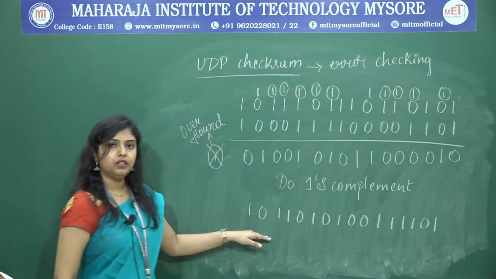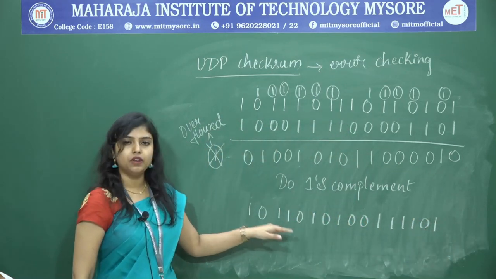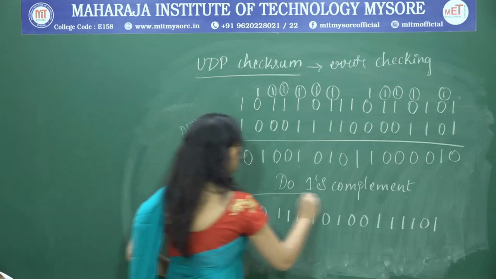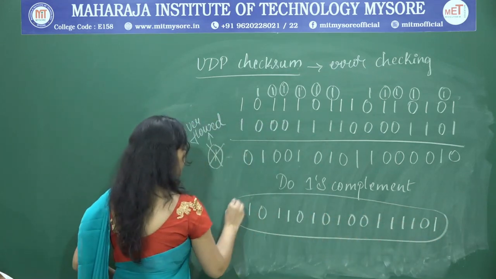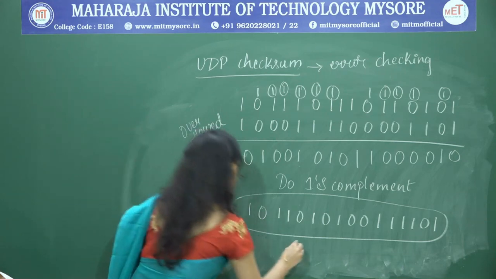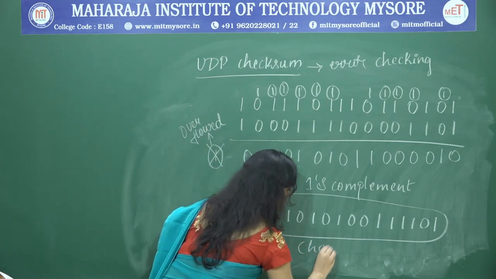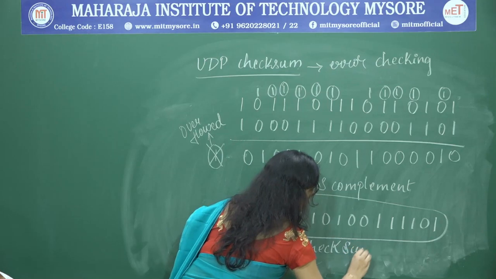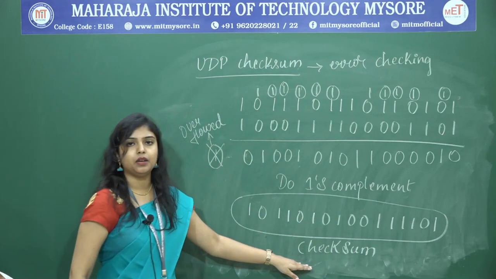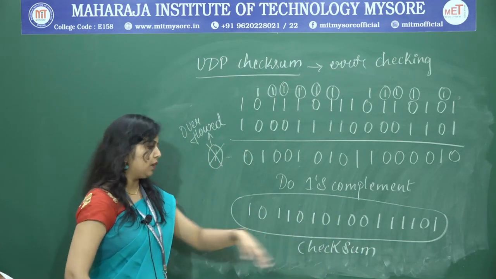So, after performing the ones complement, the answer which you are going to get, the sequence of bits which you are going to get is the checksum. So, this is the checksum. Now, we got the checksum.